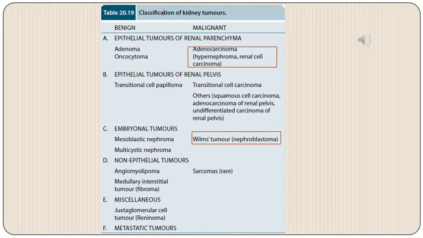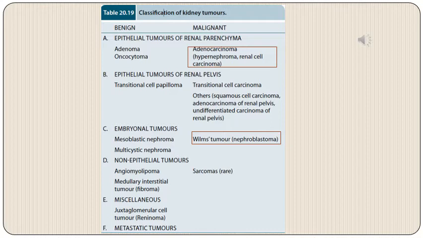So starting with benign tumors, we have adenomas and oncocytomas in epithelial tumors of renal parenchyma, whereas in malignant tumors of epithelial type there will be adenocarcinoma kidney. Then there can be epithelial tumors of renal pelvis, where we have transitional cell papilloma or carcinoma. Then embryonal tumors.